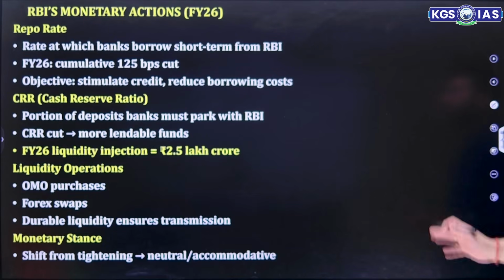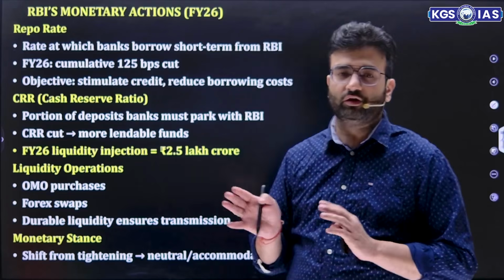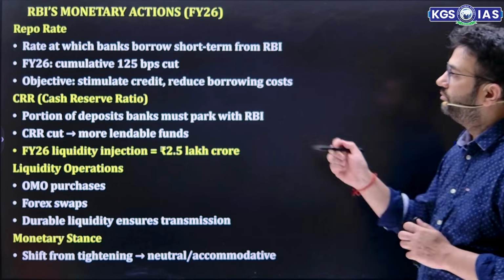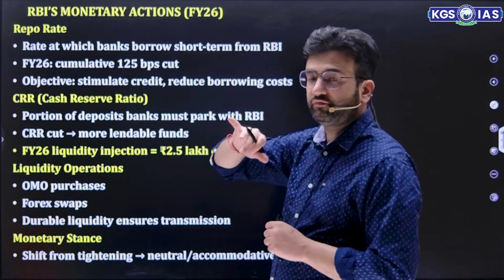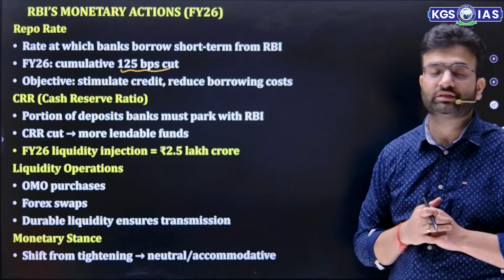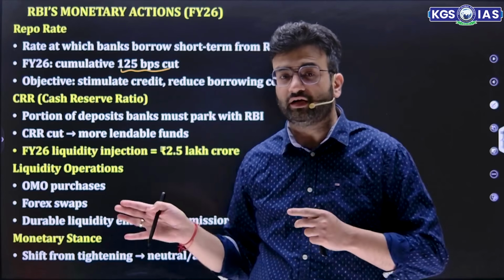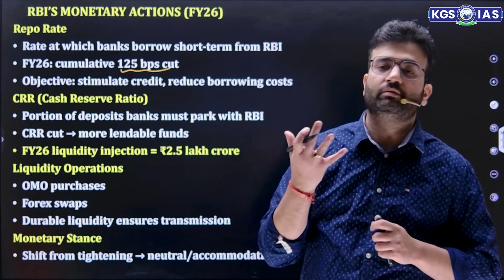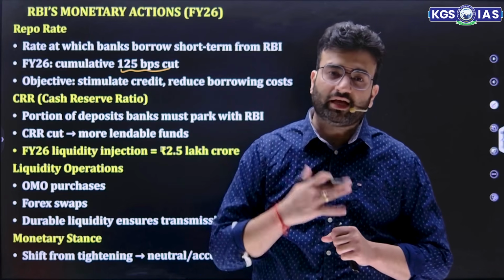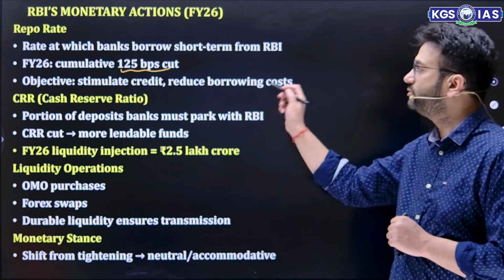Now, if we talk about RBI's monetary action, the repo rate. What is the meaning of repo rate? The rate at which RBI provides short-term loans to commercial banks, the rate at which banks borrow short-term from RBI. If we talk about the cumulative cut, it is around 125 bps. Now friends, a 125 bps cut simply means the Monetary Policy Committee found that we have ample scope for a rate cut, and they also want to expand the spending capacity of the people by providing them money. So money supply is increasing because of this rate cut. The objective is to stimulate credit and reduce the borrowing cost.